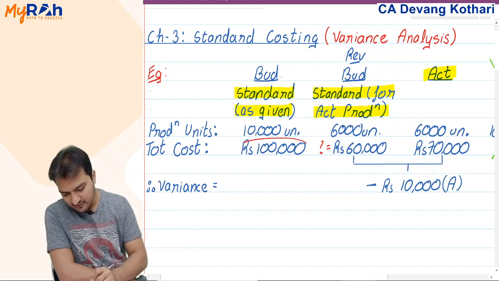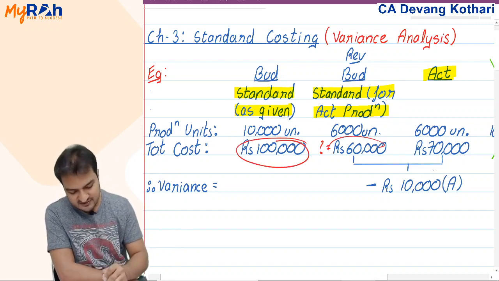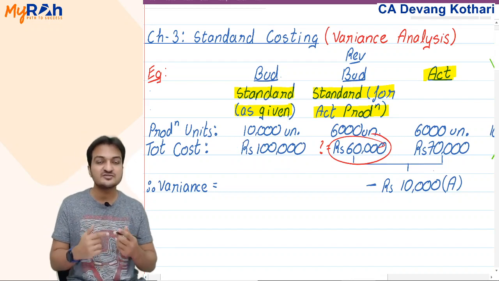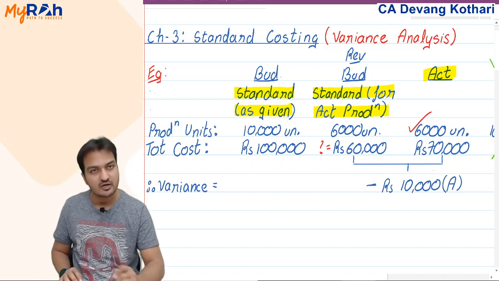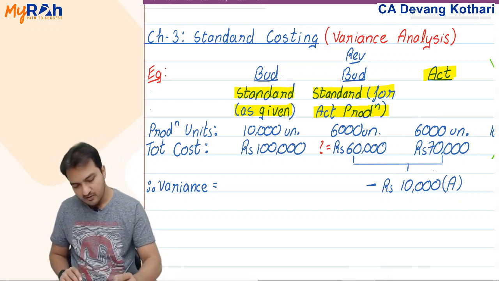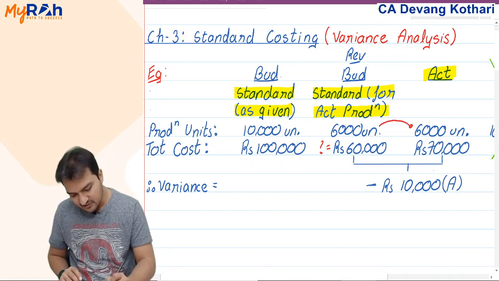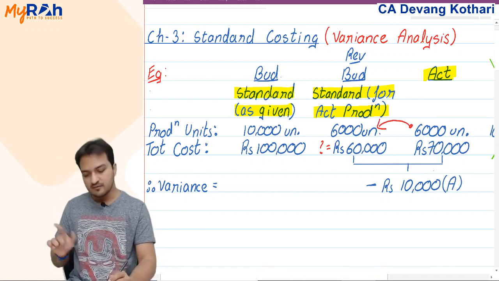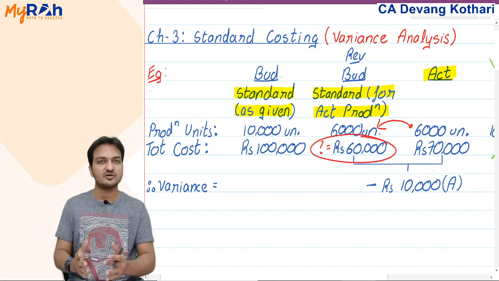Look, this 1 lakh is my standard as given in the question, but this 60,000 is the standard cost for actual production. Actual production is this 6,000, and if actual production is 6,000, I will bring that 6,000 over here and make a standard for that 6,000.